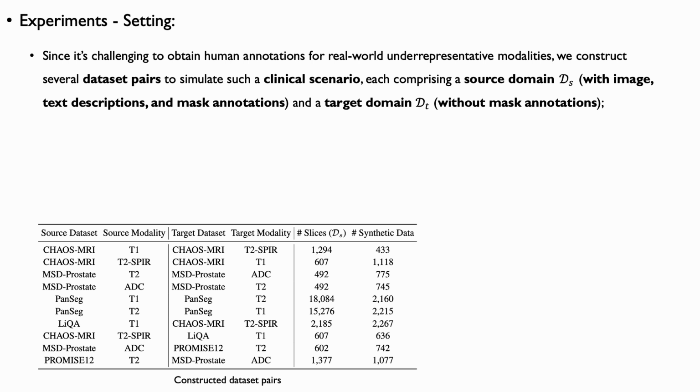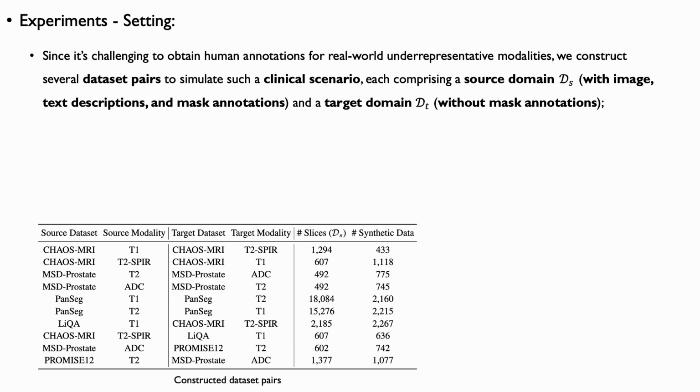Specifically, each pair consists of a source domain and a target domain. The source domain provides images, corresponding textual descriptions, and mask annotations, while the target domain lacks mask annotations to mimic underrepresented modalities. In total, we construct 10 such dataset pairs.